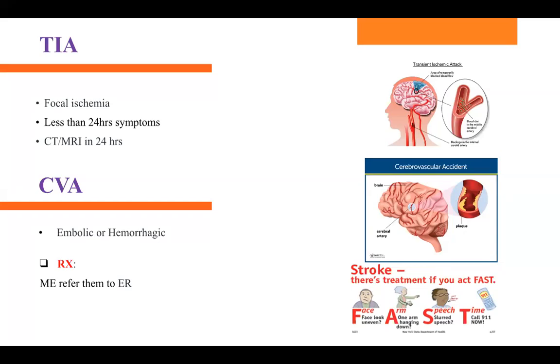So what is CVA? CVA is when damage is done. Okay, so that is embolic or hemorrhagic. There are two types, embolic or hemorrhagic. So they have this artery blockage, okay, and there is a window period. The patient goes to the ER, they have this paralysis going on or numbness.